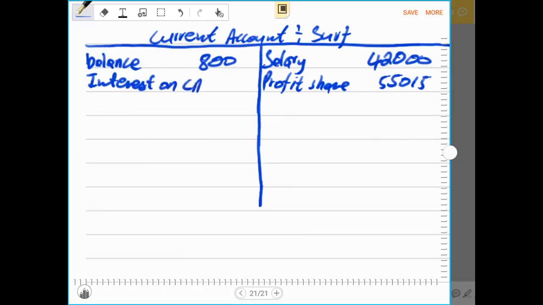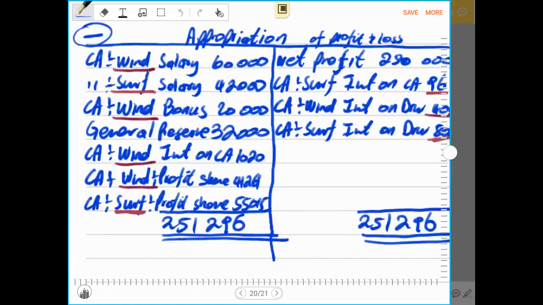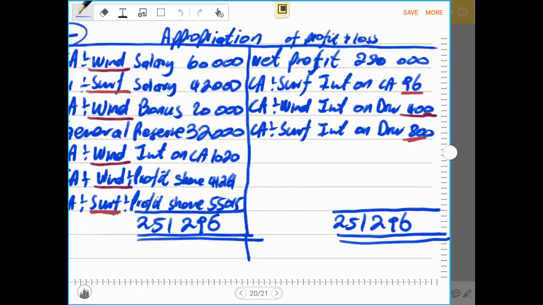on current account, 96 rand, and the interest on drawings, I think, is correctly recorded as 800 rands. Yes, there we have interest on drawings as 800 rands.